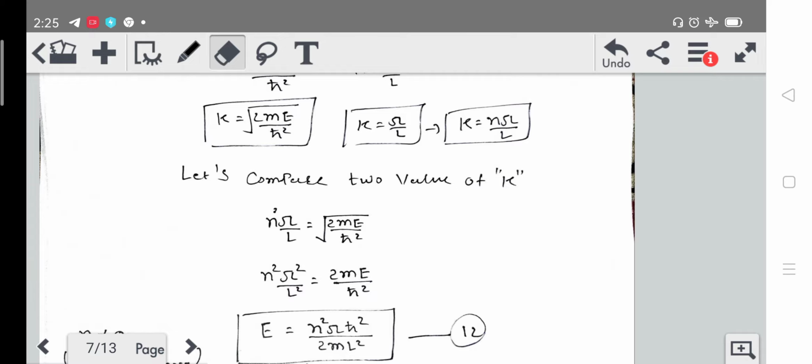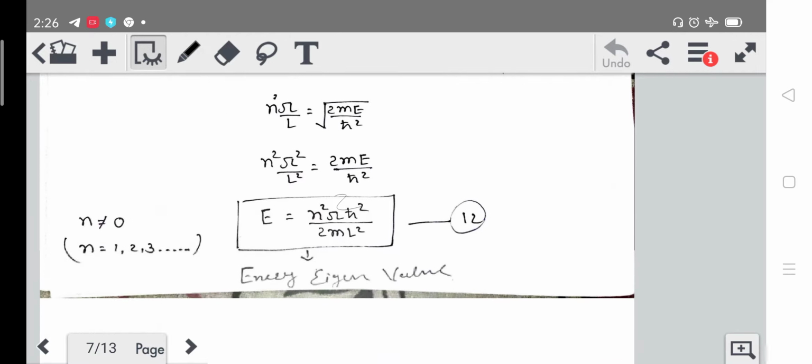Sorry, I forgot to mention pi square here. So we already got the eigenvalue for that particular particle.